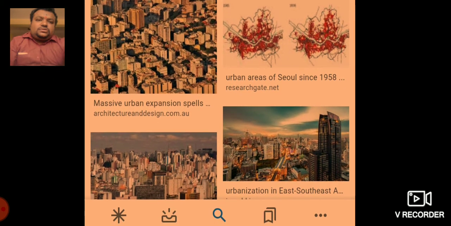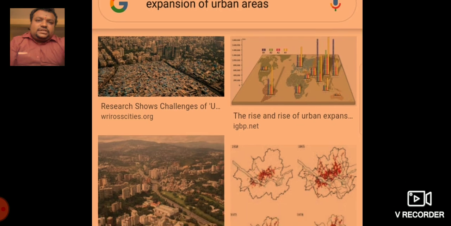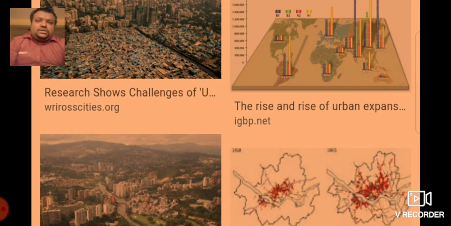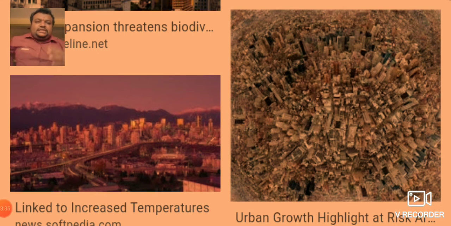Urban expansion. So if you just visit some city areas, you will not see a single agricultural land or a piece of land. You can see the buildings which have been constructed so congested. Understood? There is no space. Because of all this, what happens? Pollution problem takes place. Understood? So let us see the next important cause for the scarcity.